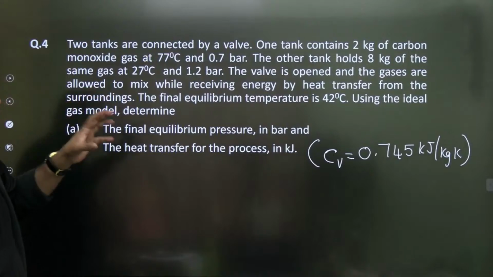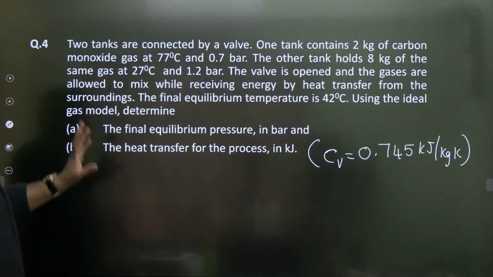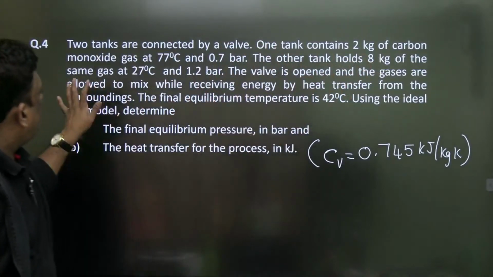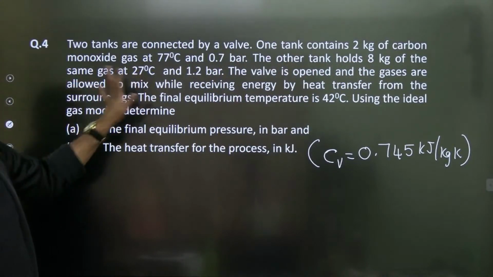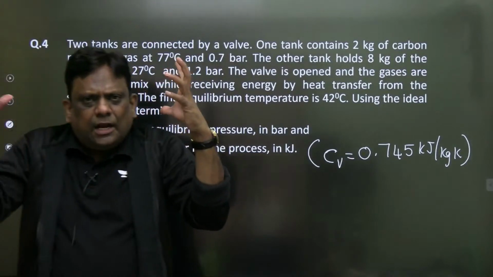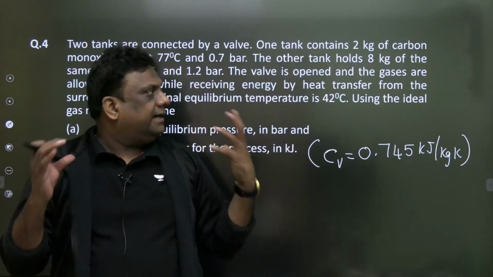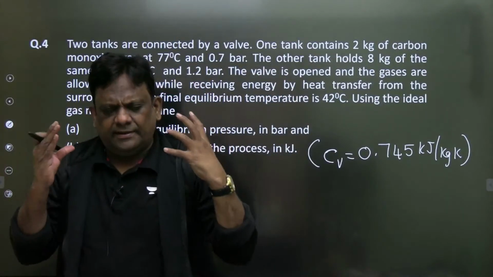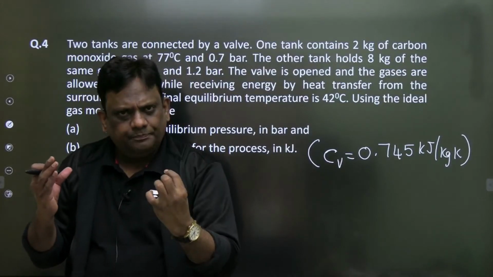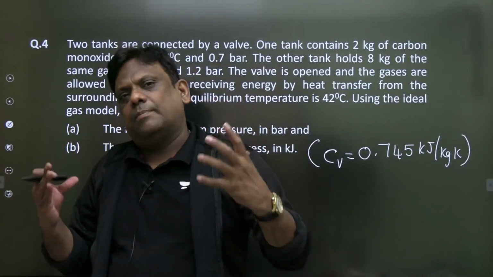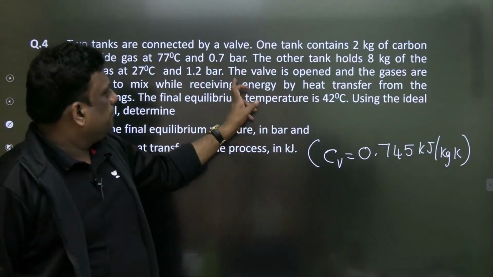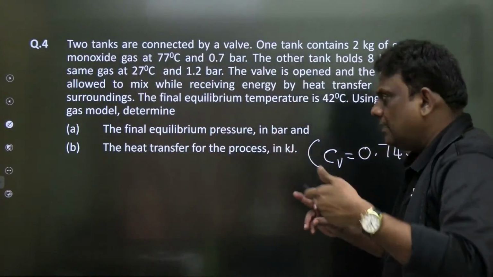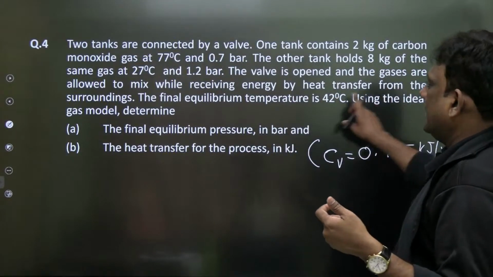One tank contains 2 kg of carbon monoxide gas at 77 degrees centigrade and 0.7 bar. The other tank holds 8 kg of the same gas, carbon monoxide, at 27 degrees centigrade and 1.2 bar. So there are two separate tanks, both containing carbon monoxide but at different conditions. They are connected by a valve. Now the valve is opened and the gases are allowed to mix,